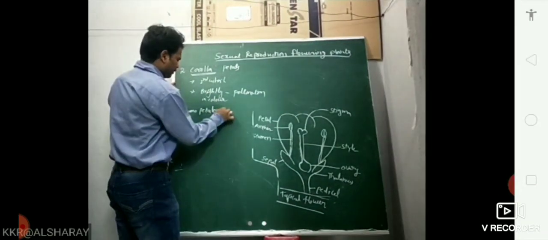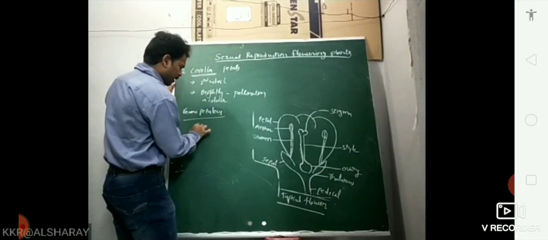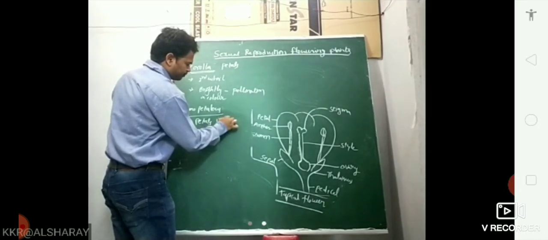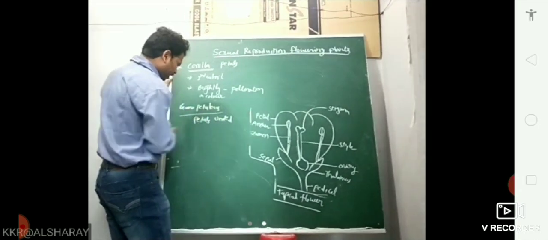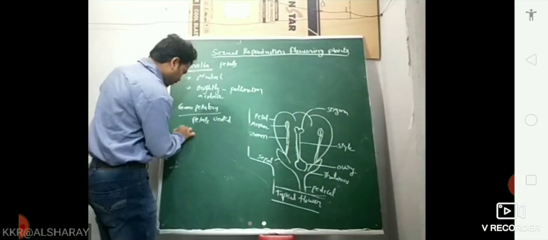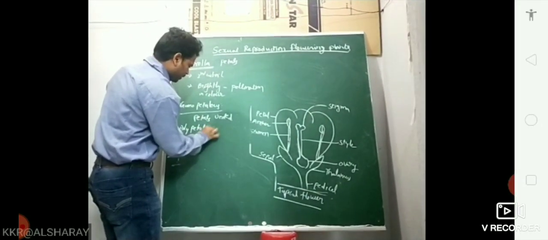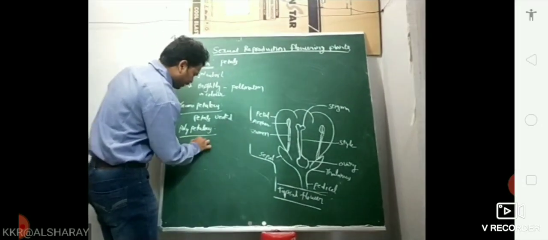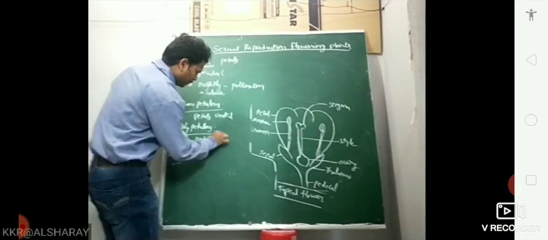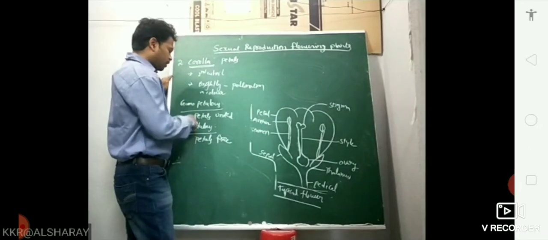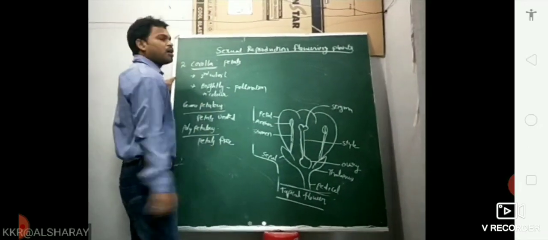Gamopetalous condition: gamopetalous means petals united. Polypetalous means petals free. So petals free, polypetalous. Petals united, that's said to be gamopetalous.